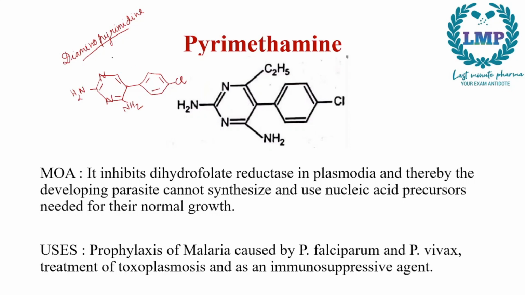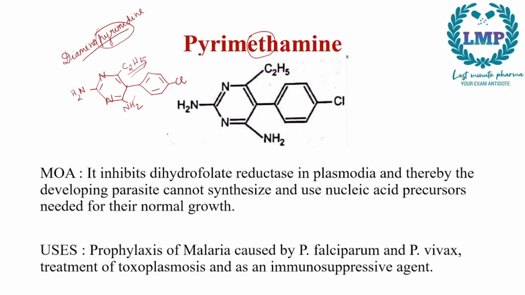Now, diaminopyrimidine is the basic structure. The main name is pyrimethamine. So for pyrimethamine we will have another ring. Meth means pyrimidine. This eth is extra, so we will add an ethyl group right here, C2H5. So pyrimid, this is diaminopyrimidine, then ethamine, that is the ethyl group, and since it's a diaminopyrimidine, we will call it pyrimethamine.